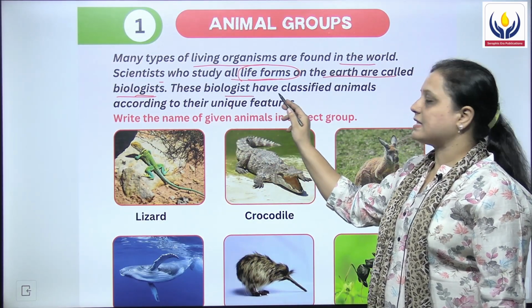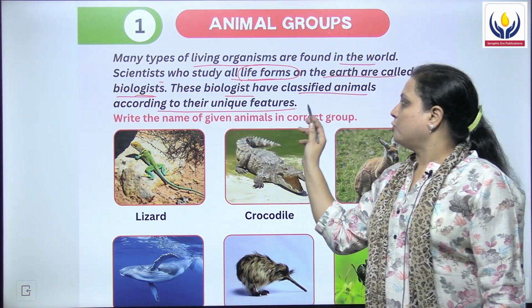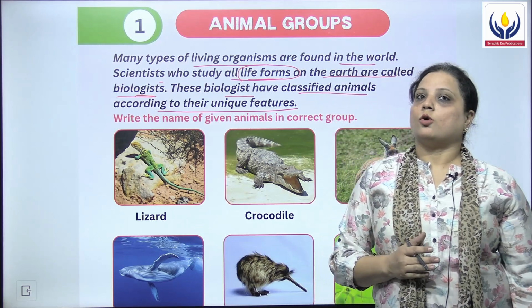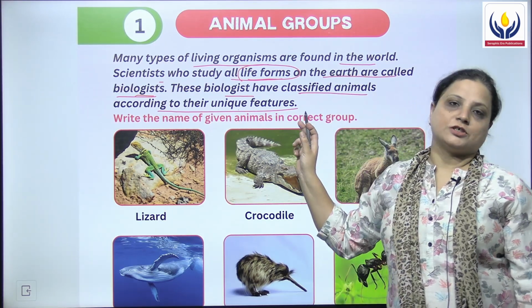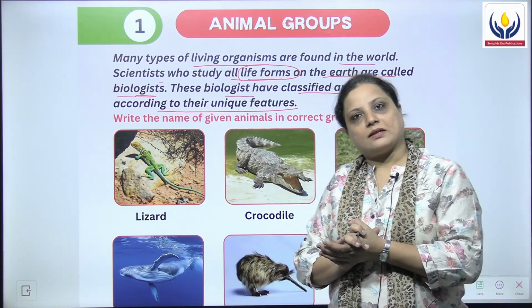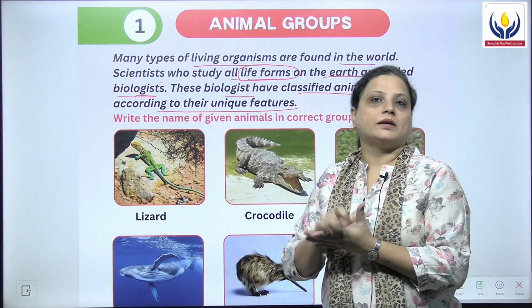These biologists have classified animals according to their unique features. In simple language, they have divided them into different groups.